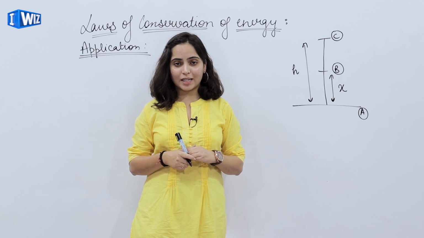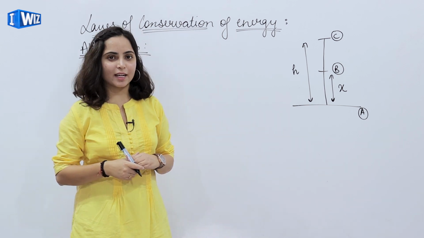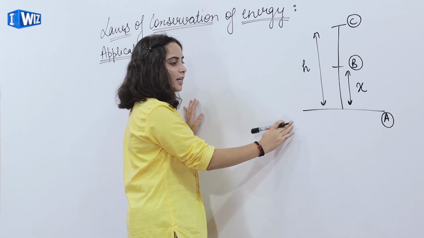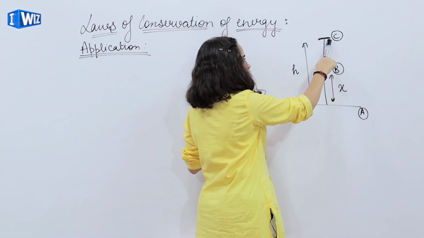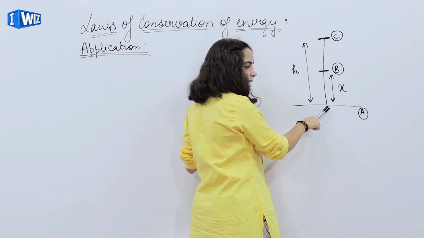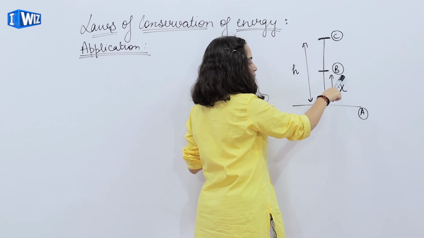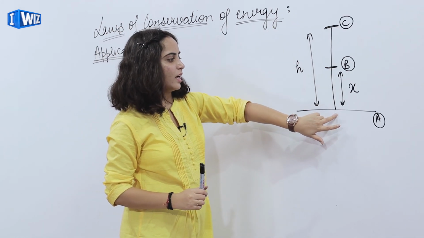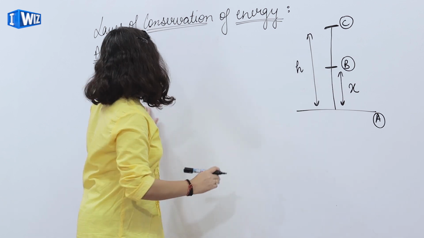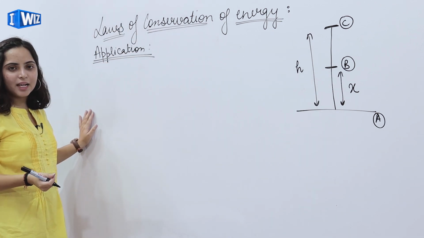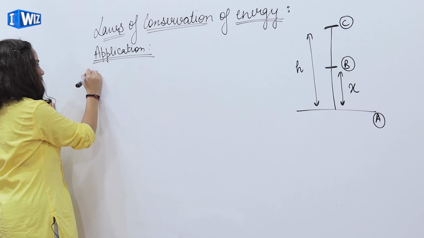Now let's see an application of conservation of mechanical energy. For that, we have drawn a diagram. An object goes from point C to point A, and the intermediate point is B. The height is h, and between A and B is x. So we'll calculate the total mechanical energy for each point.